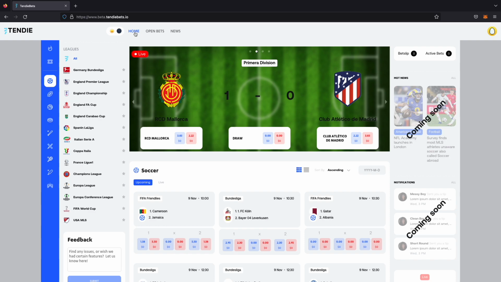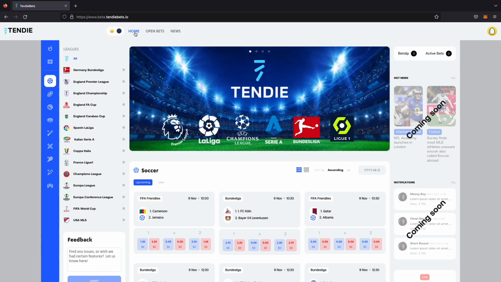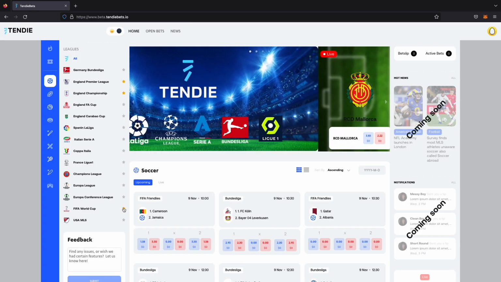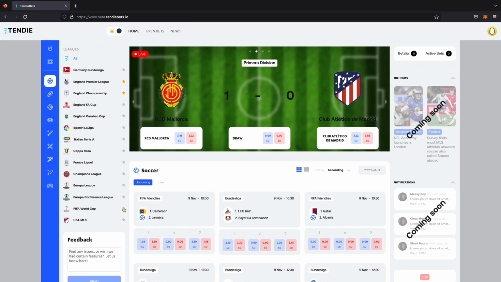And even though it's not going to be any harder to find the events you want to bet on, it's going to be more clicks as you try to go through the categories. So it will still keep things super easy to find, but you might have something specific that isn't as popular, that's not on the front page. So let's go ahead and add a couple of these leagues to our favorites. And 3. Beautiful. All right.